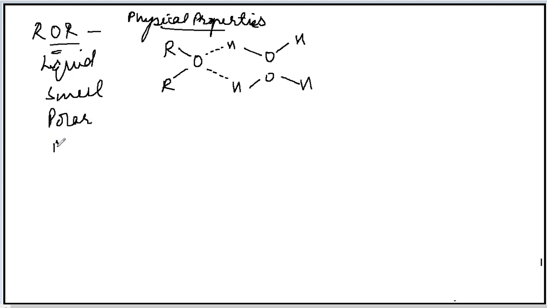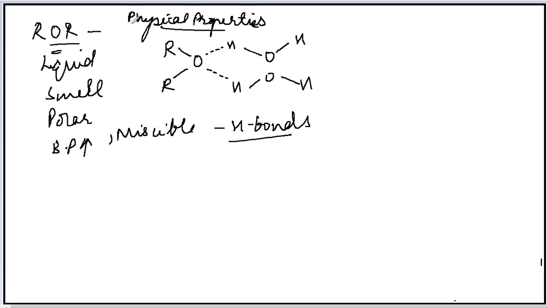The boiling point is higher but lesser than that of the alcohol, okay, because this factor is due to their polarity. They are polar in nature but they are less polar as compared to the alcohols. So the boiling point is high but less than that of alcohol. They have a particular smell. Then they are miscible in water, and this miscibility in water is due to formation of hydrogen bonds with water molecules, okay. So here we cover the physical properties.